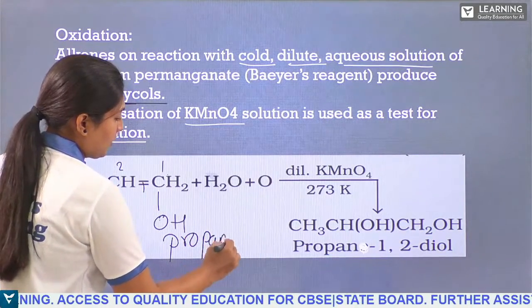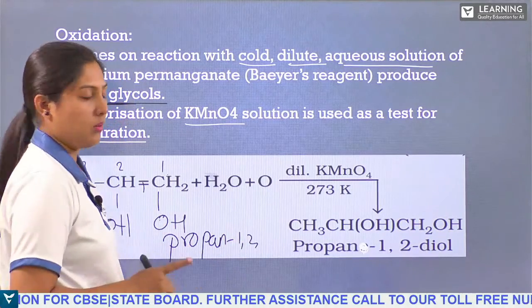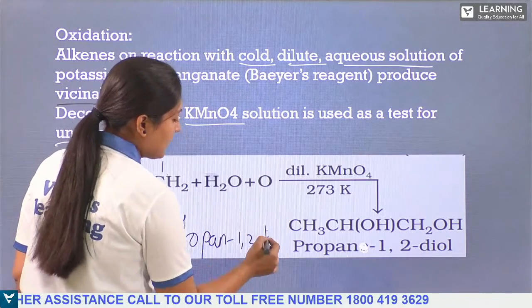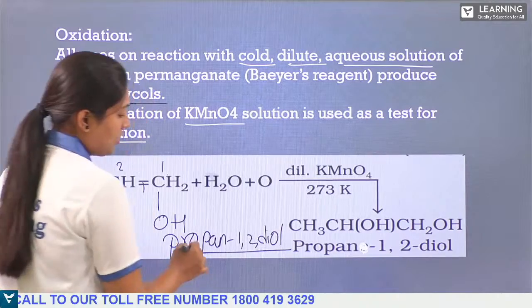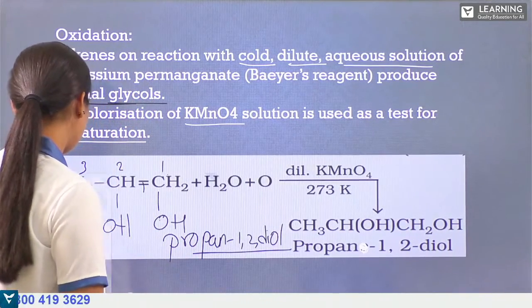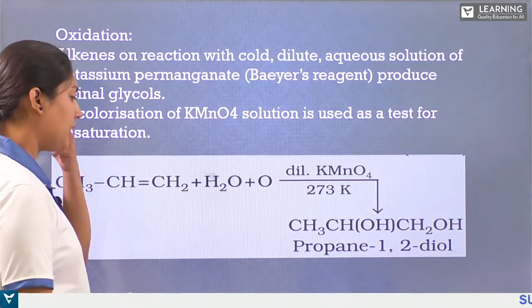Propane 1, 2. We cannot just say alcohol because we have two OH groups, so we have to say diol. So propane-1,2-diol will be formed in this process. Hope you are understanding this. Any doubts, students?